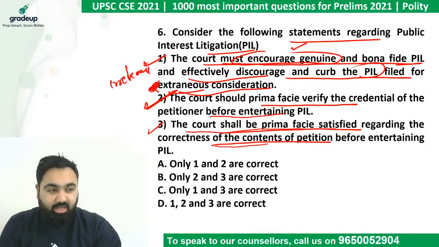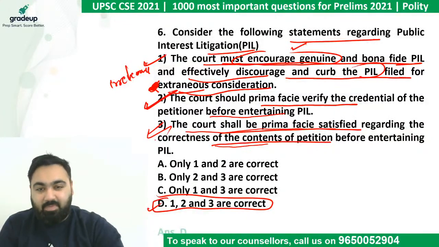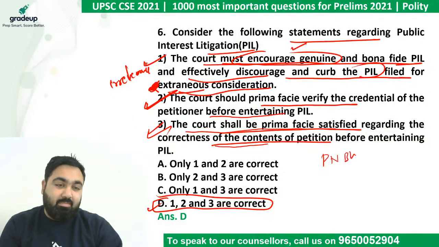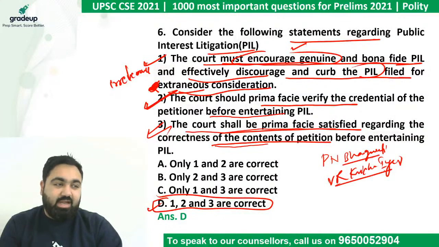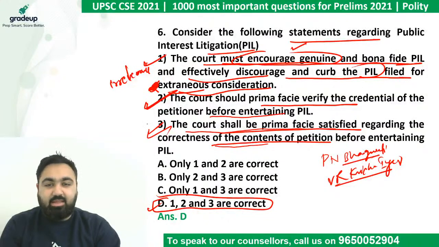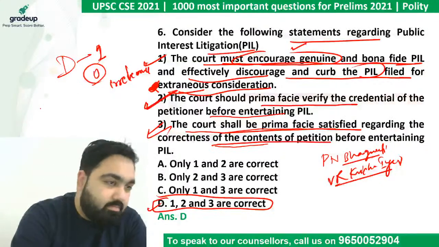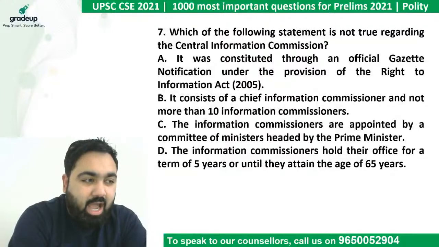This is also correct. All the given 3 statements are correct regarding PIL, public interest litigation, which was started in India by 2 judges, Justice P. N. Bhagwati and Justice V. R. Krishna Iyer. All the given statements are correct, and that is why the correct answer is D. If you said D, good job, give yourself +1, otherwise you have to give yourself 0. Okay. Question number 7 now on your way.